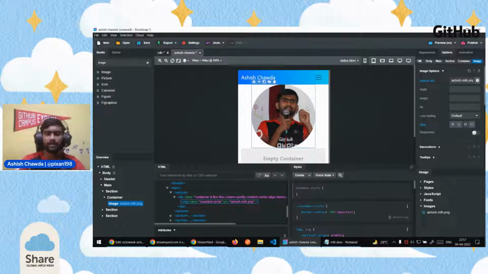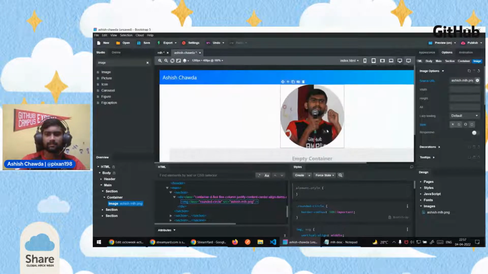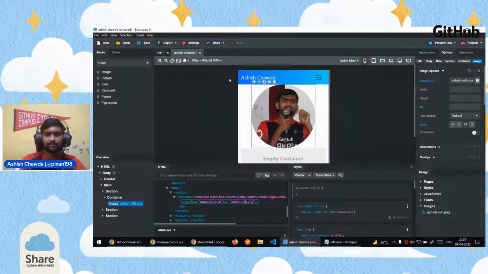For example, we are now on mobile and this image looks very big. And if we go to any screen size, this image is almost of the same size. So we want to make it responsive so that it adapts with the screen size. I'll just click on this option and it will make it responsive no matter the code we have written. It will just apply it and it will change its width up and down so that it adapts to the screen size of whatever device we are using.